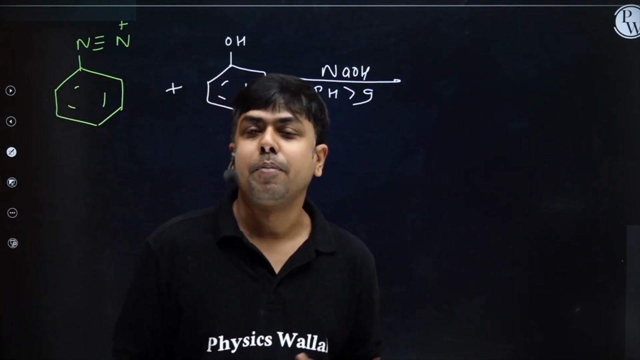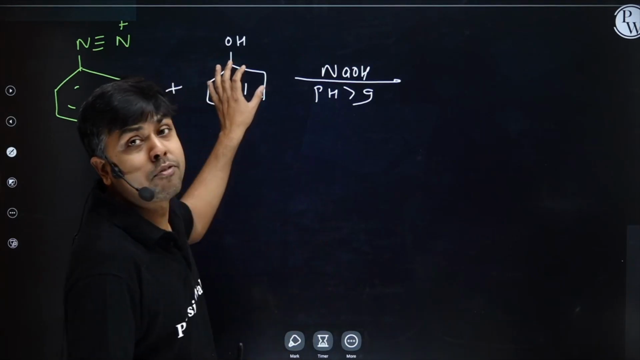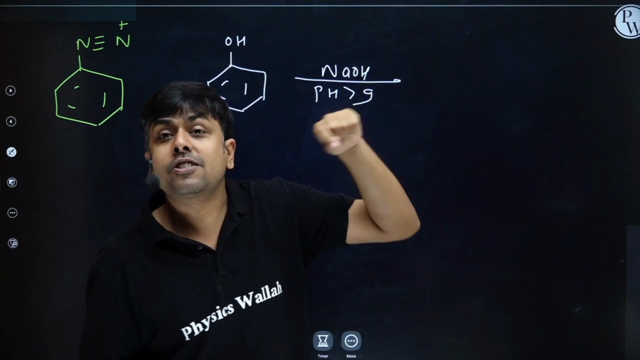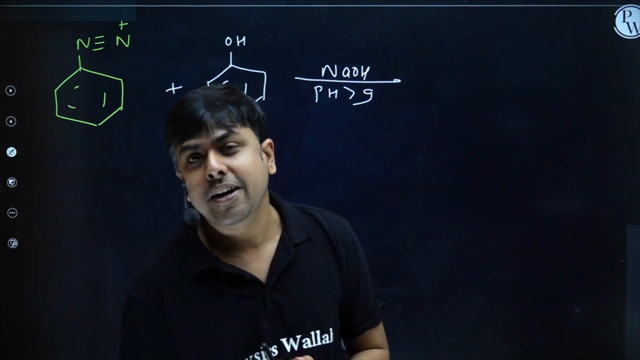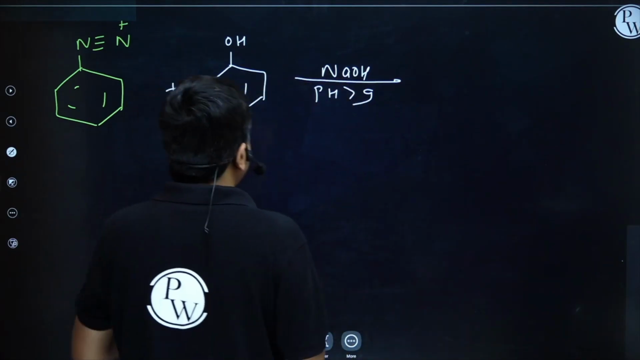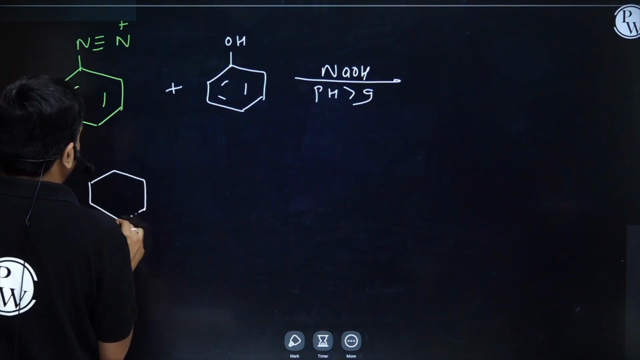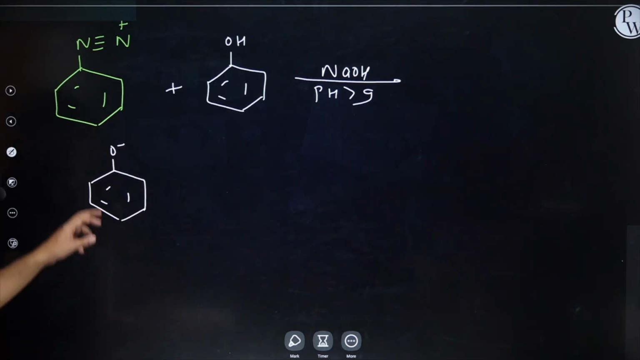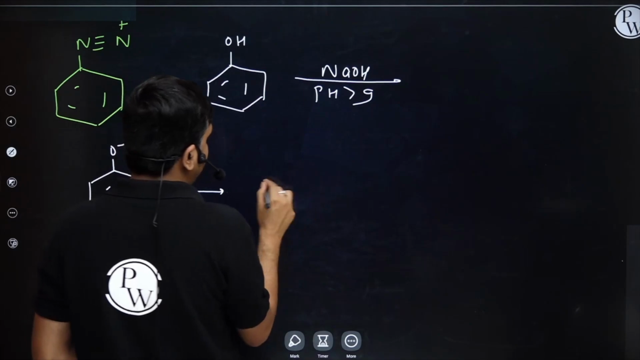The basic purpose of taking alkaline medium is to make this phenol into phenoxide ion, and this phenoxide ion will act as a strong nucleophile. Anionic species are a better nucleophile than a neutral one, right? So first I will have the formation of phenoxide ion, PhO negative, right students? Now this phenoxide ion can undergo resonance.